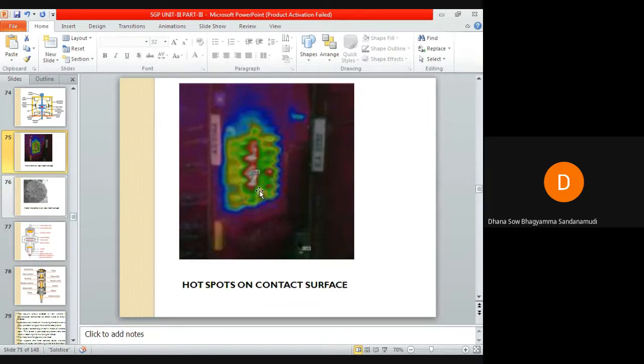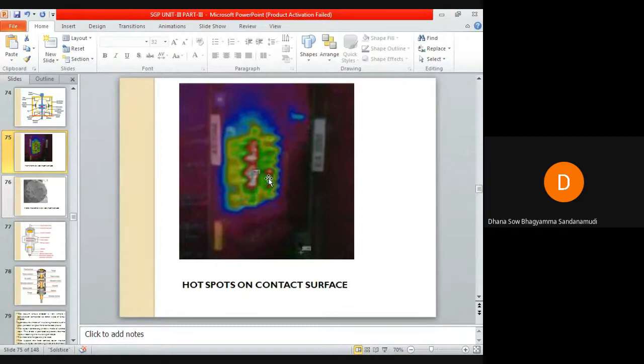Of course, in your Utilization of Electrical Power subject, you might have learned about hot spots. Whenever there is uneven distribution of heat on the surface of a metal, whichever portion is more heated will look red, though it is not visible with our naked eye.